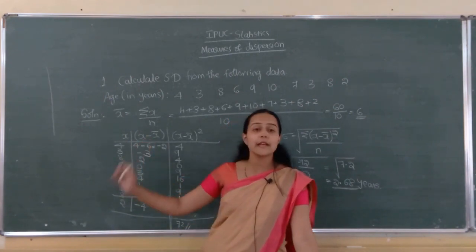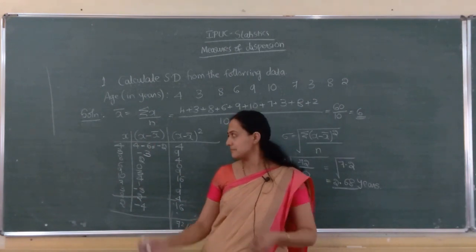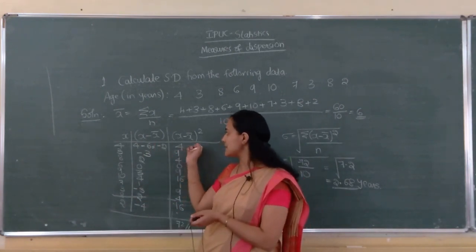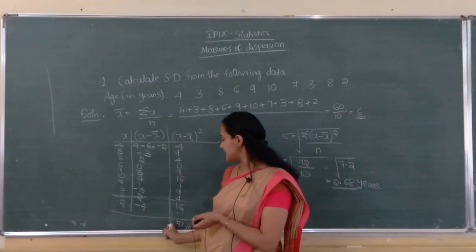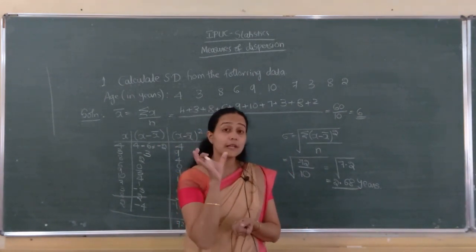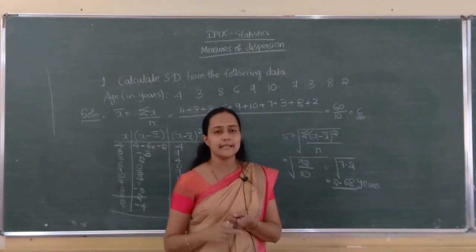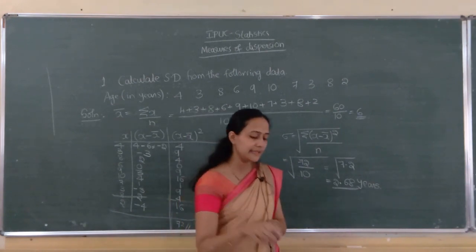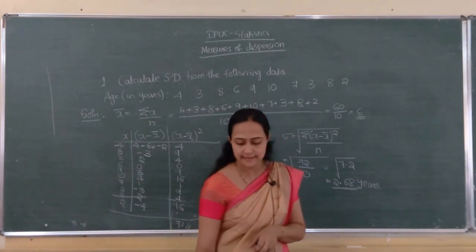Then one column for x minus x bar. Next, x minus x bar the whole square, and then the total. Apply the formula. You have to write the unit in which the data is expressed. It is years, so I wrote years here.